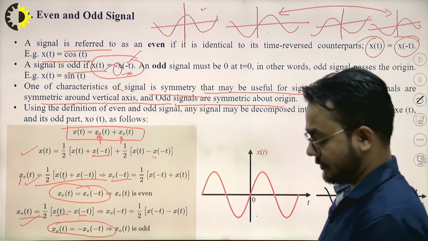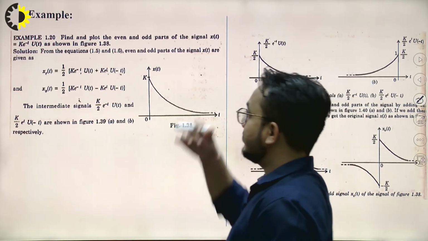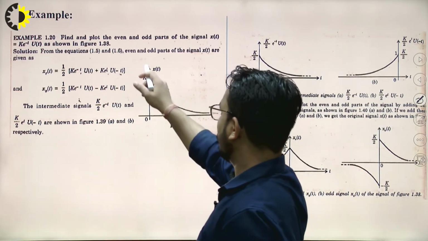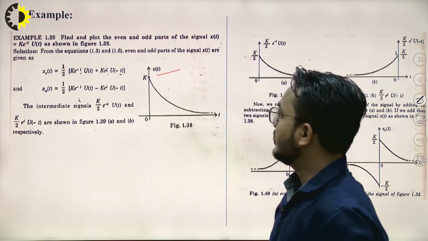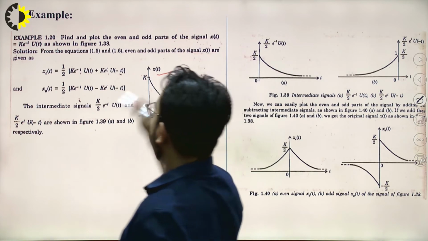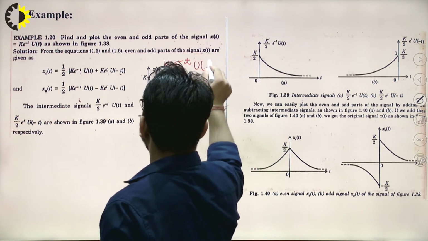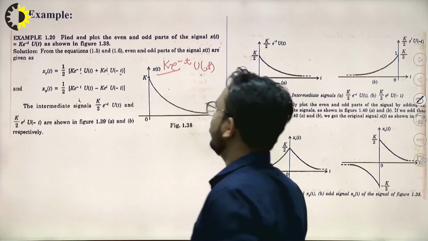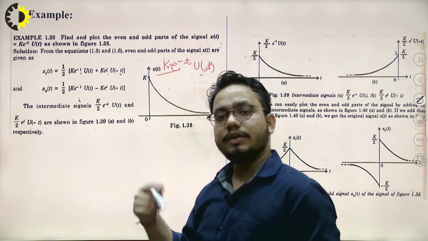So just take an example. Here we can see there is a plot of a signal x of t, and it is defined by k e to the power minus t u of t. Then we have to find the odd part and even part of this signal.